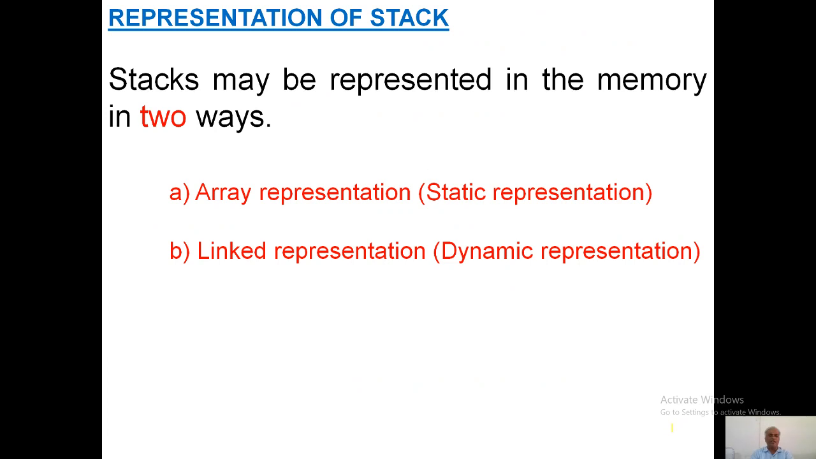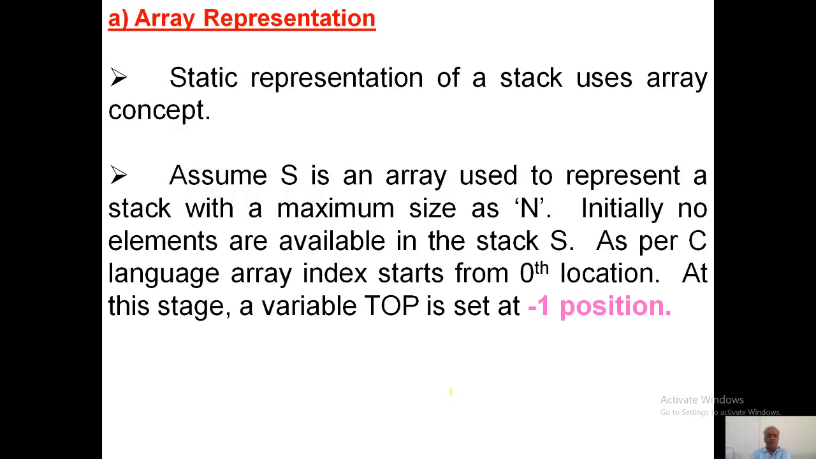The stack can be represented in memory in two ways. One is array representation, the next one is linked representation. Array representation is a static representation. Linked representation is a dynamic representation. First let us look at array representation. Here we represent the stack using an array with maximum size n.